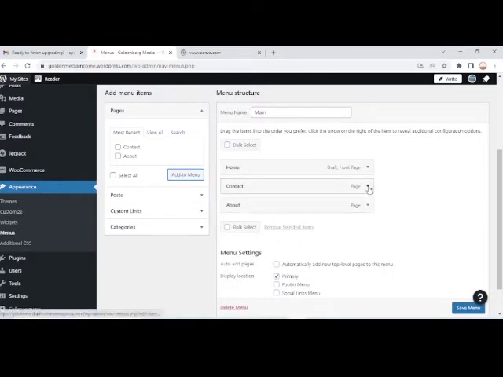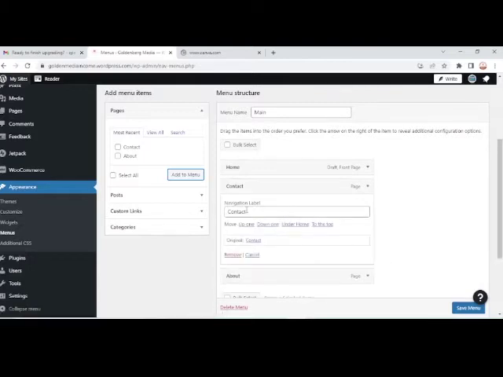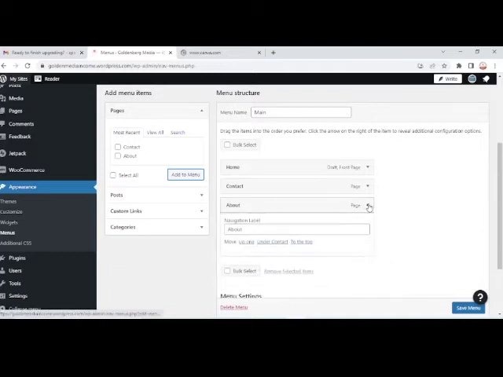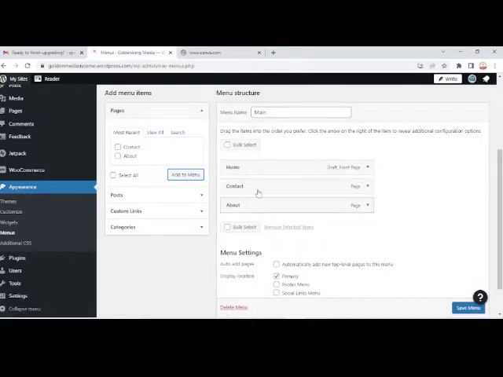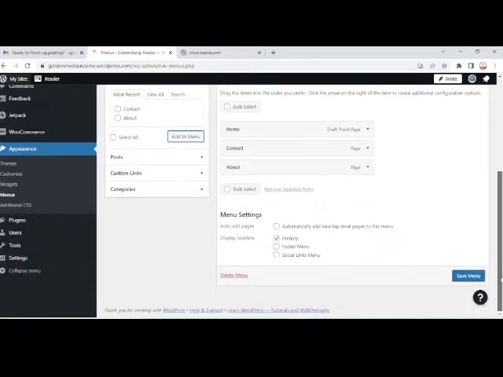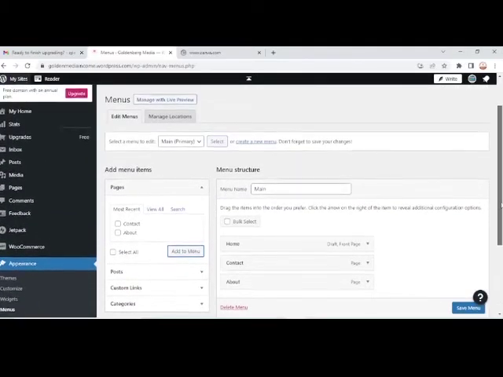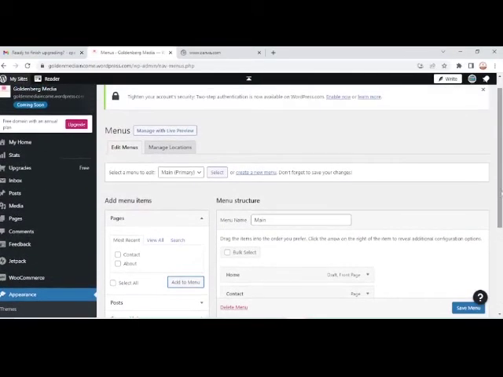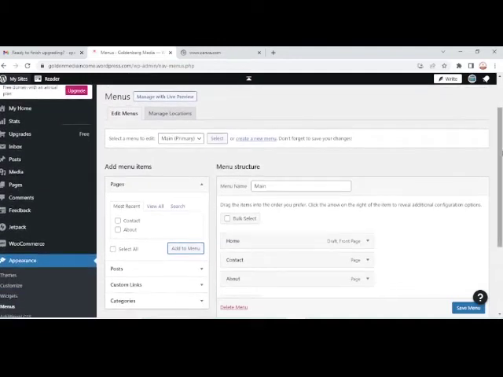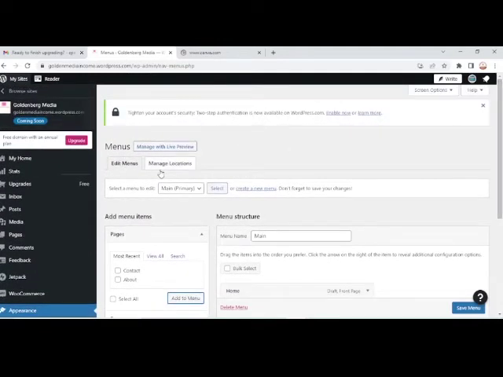So here we are. We have home. I'd like to move this here. We're going to make it a sub contact, and we have the page, it's going to be called contact. Then we have about, and we call it about. So now we have our menu, and that's where we go. So this will be our primary menu. You come up here, see the edit menus, and this is the primary menu.